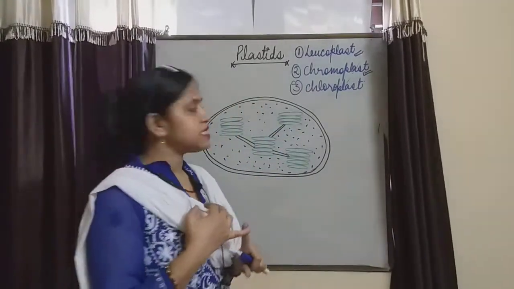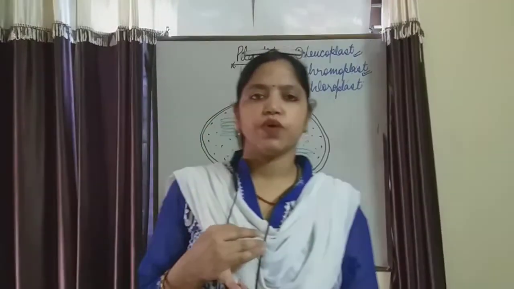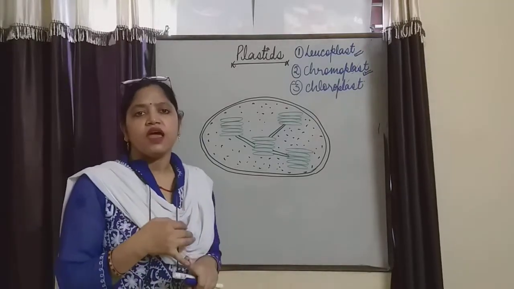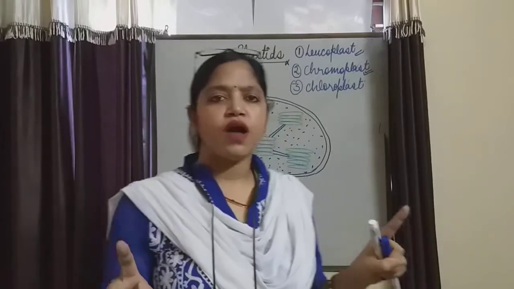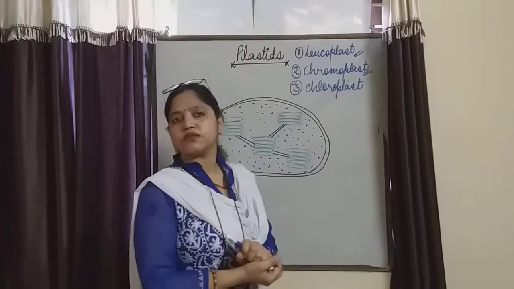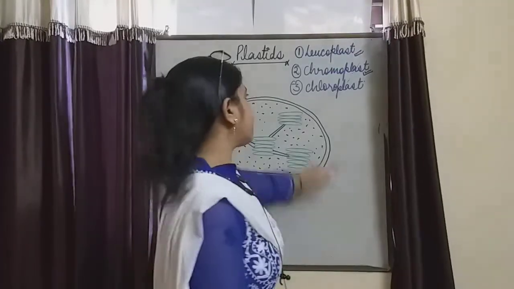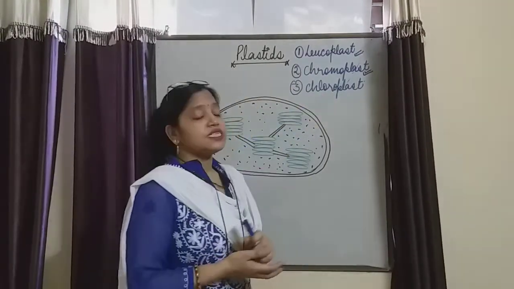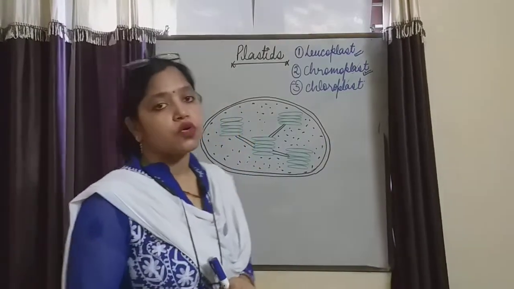As you all can see that the orange is orange in color, brinjal is purple or violet in color, tomatoes are red in color, and you can see the vast range of colors of flowers present in the plants due to the presence of chromoplast. From where the pigment is coming, from where the color is coming, from the chromoplast. Next is a very essential plastid, the chloroplast.